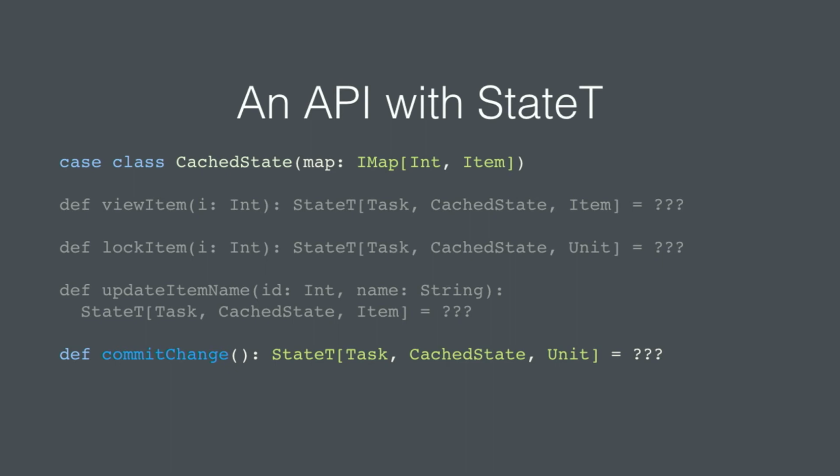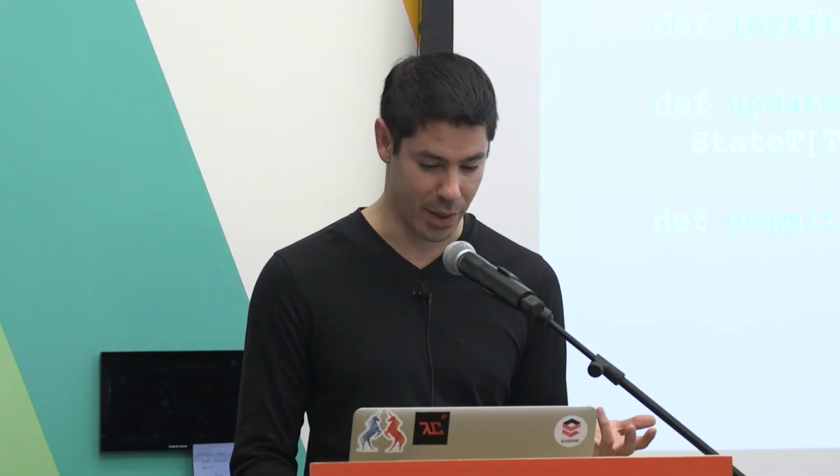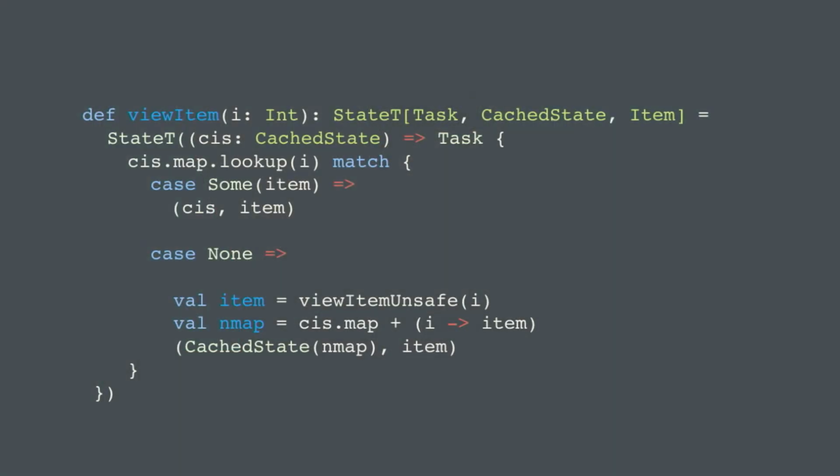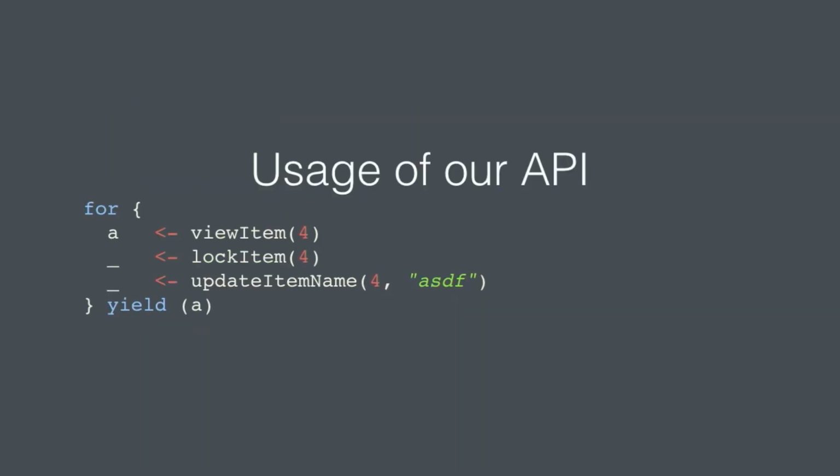Okay, so what's wrong with this API? I mean, it's not bad, but what can we do with it? This is just an example of how the API would look. This is less important, but the idea is in the state, we're implicitly updating and checking the cache. It kind of shows a more realistic example of why you might use the state monad. We can immutably update and thread through this cached item list. So here's a usage of our API. We view an item, and then we lock an item, then we update an item. Not bad.